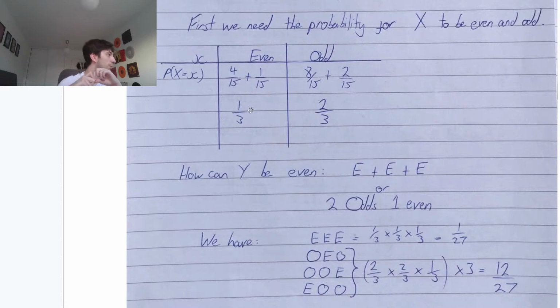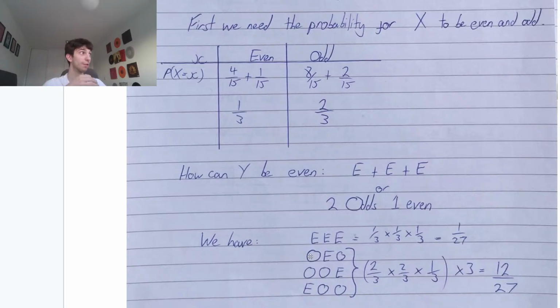Does that include the 0 value? X cannot take the value of 0. We've said it's only defined for 1, 2, 3, and 4. They do not tell us that x can be 0. X can only be 1, 2, 3, and 4. The 0 was the probability, not the value that x could take. Okay? So adding together three evens, to get three evens, we do a third times a third times a third to be 1 over 27.